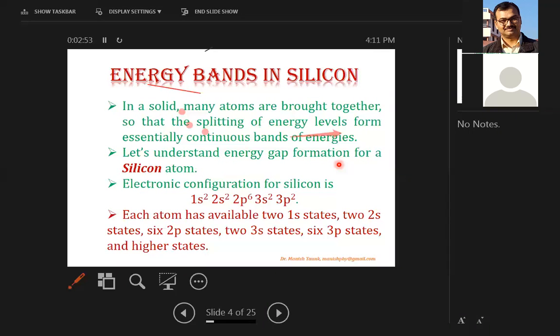In a solid, many atoms are brought together so that the splitting of energy levels forms essentially continuous bands of energies. Let's understand energy gap formation for a silicon atom or a silicon crystal.